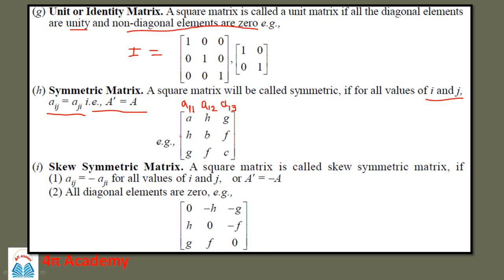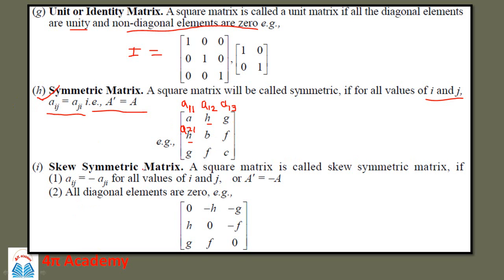So this element will be A21, that is second row, first column. So when I interchange the values of i and j, and if they are equal, then such a matrix is called a symmetric matrix. So if A12 is H and A21 is H, then it is called a symmetric matrix. So here A13 is equal to A31, and here A23 is equal to A32. So if this is so, then it is called a symmetric matrix.